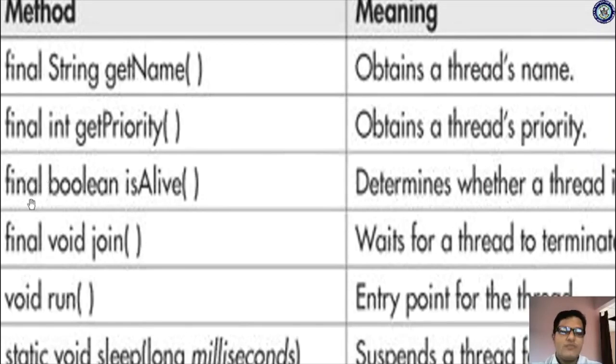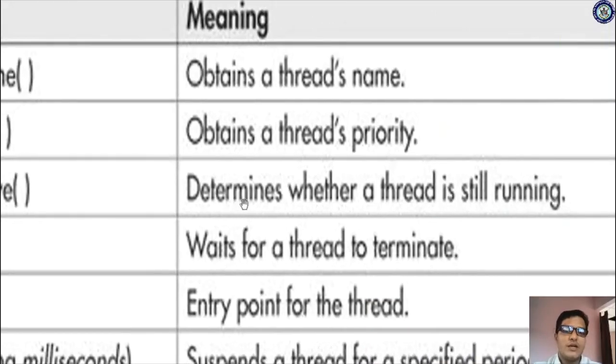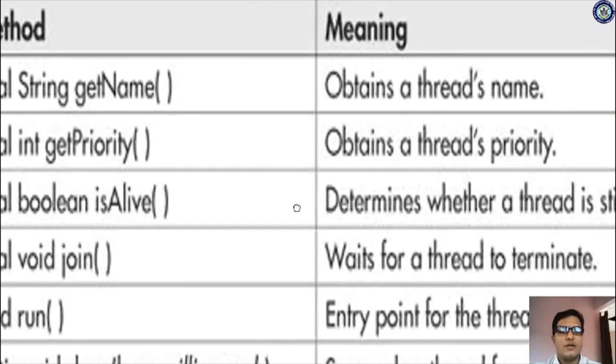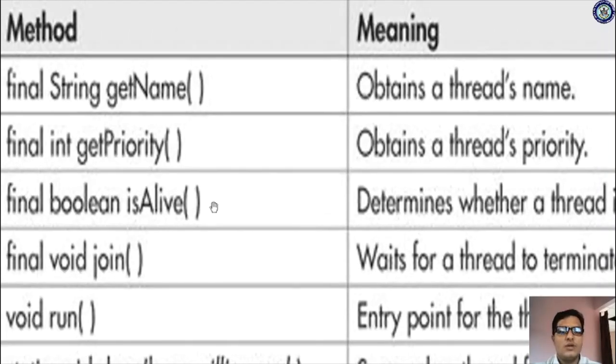Next, final boolean isAlive. Just observe the meaning: it determines whether a thread is still running. isAlive checks whether the thread is still running or not. Its return type is boolean, and it can also be declared as final.